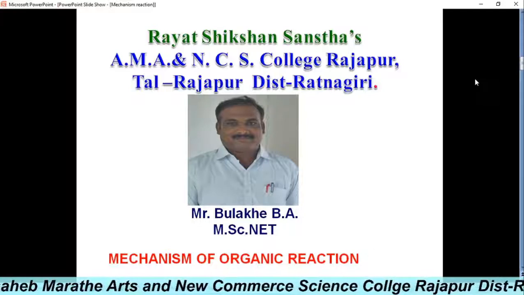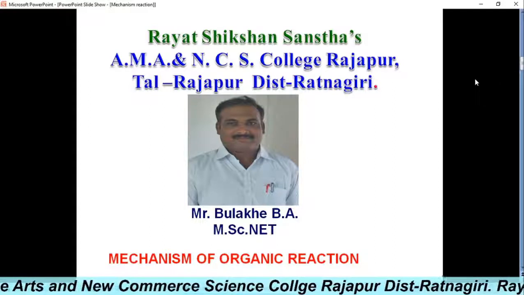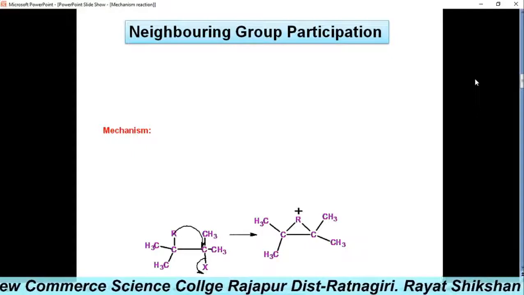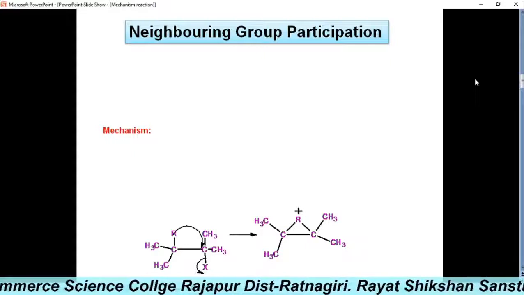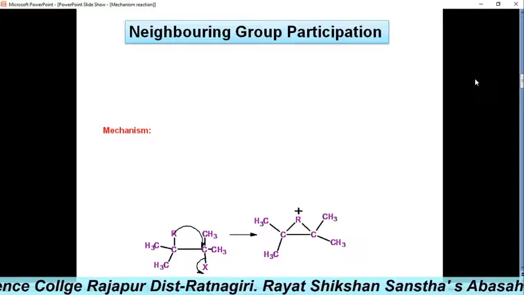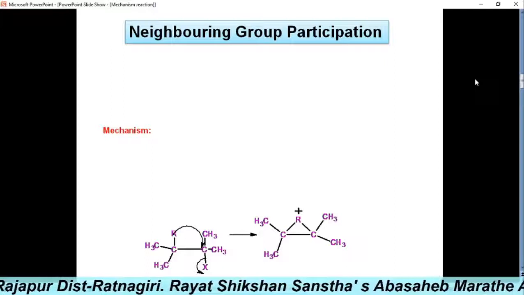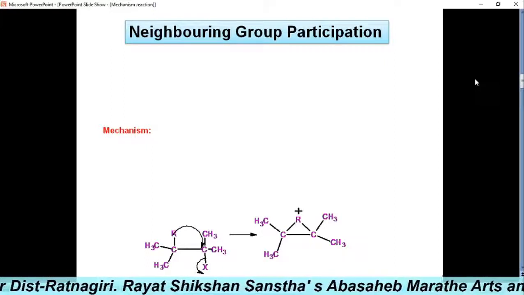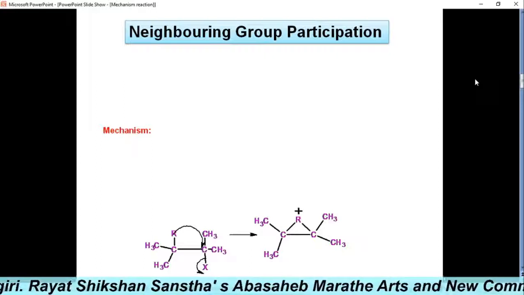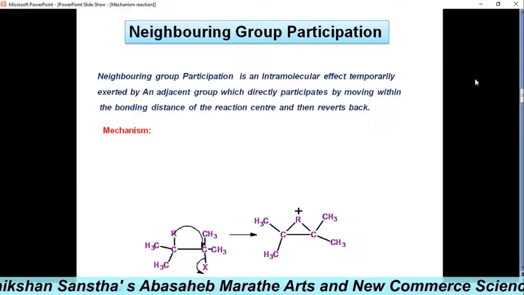Today's lecture we are going to discuss the chapter Mechanism of Organic Reactions. In these chapters, last time we have seen the introductory parts like acidity, electrophilicity, nucleophilicity, and intermediate transition state. Such terms we have studied in detail. Now we will see neighboring group participation.